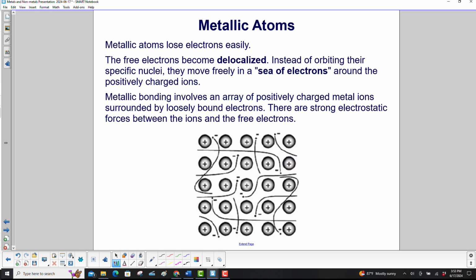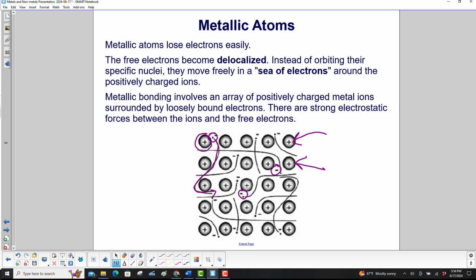Metallic atoms lose electrons easily. The free electrons become delocalized. Instead of orbiting their specific nuclei, they move freely in a sea of electrons around the positively charged ions. So here's our atom, which is now ionized. The electron left it, and it moved over here. And then you have positive ions all over the place, and here are your negative electrons moving around.